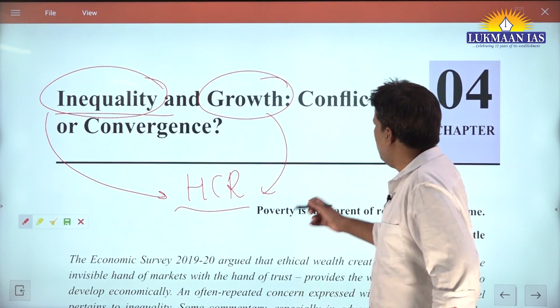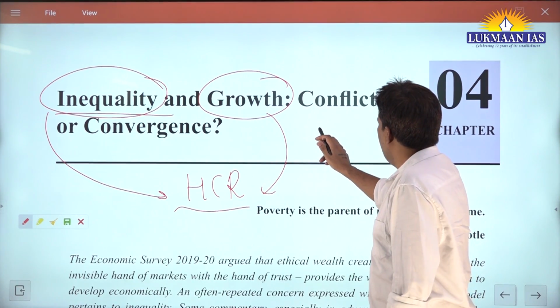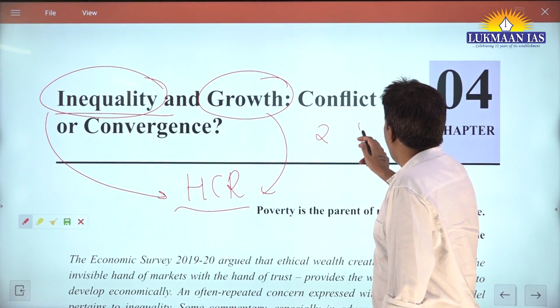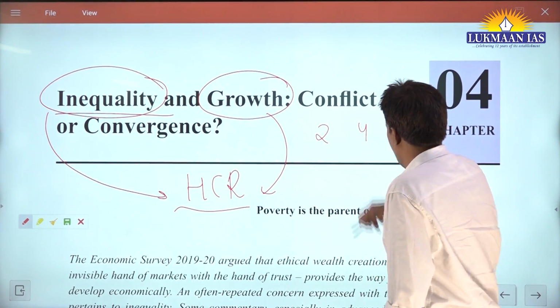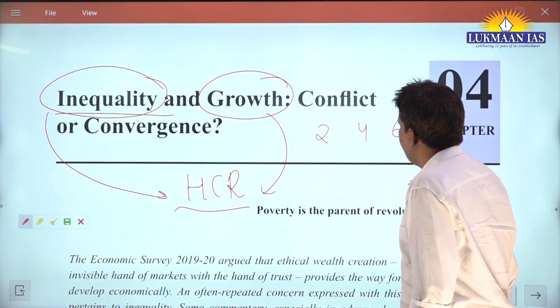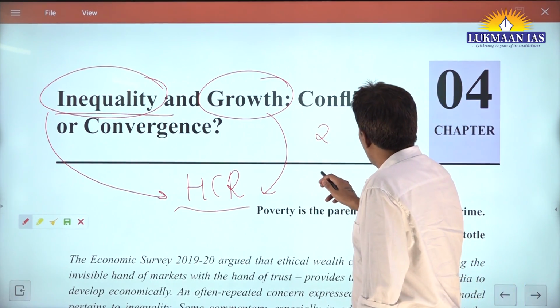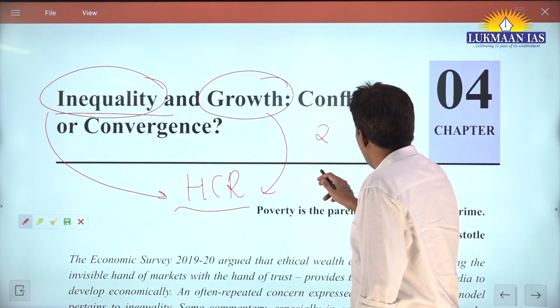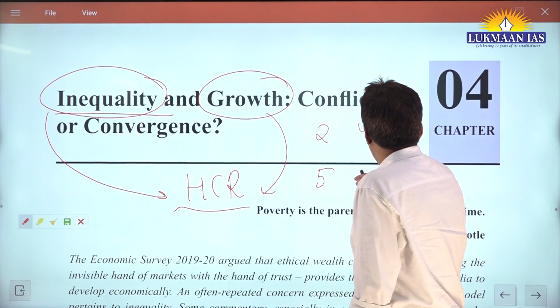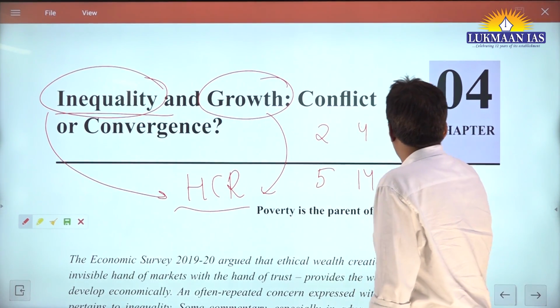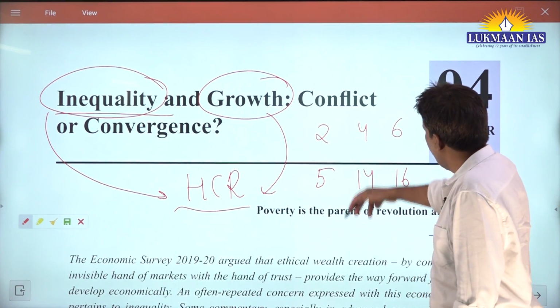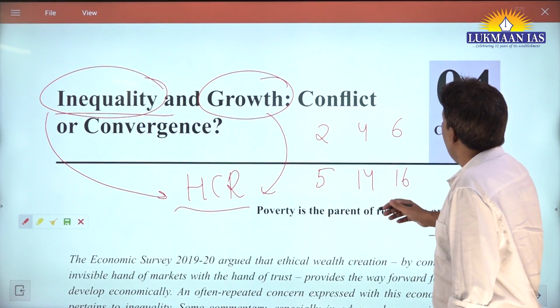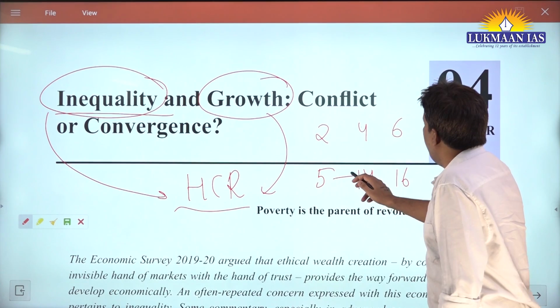Let's say there are three people. Everyone has 2 rupees, 4 rupees, and 6 rupees. Now growth happened. Let's say the first one got 5 rupees, this one got 14, this one got 16. Now can you see? All three of them are richer, but now the inequality is high.